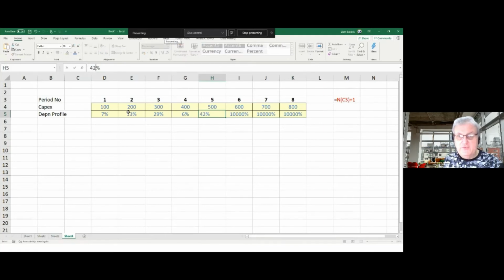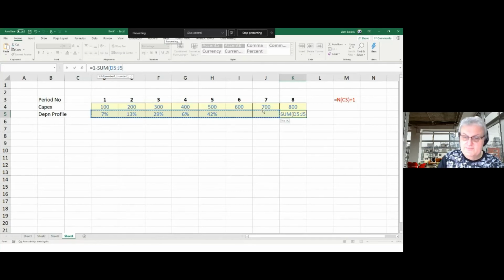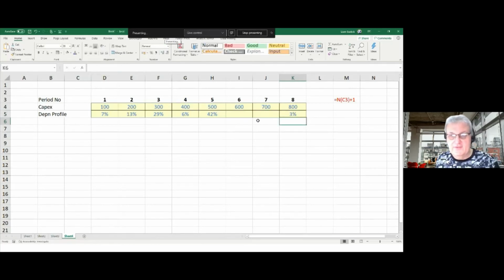What should we do here? 42%, and I'm going to delete, and in the final one, I'm going to get equals 1 minus the sum of all the rest, so that I've definitely got it adding up to 100%. 3% in this case. So that's how it's going to go. Well, let's put the 3 in here, and then we've got 0 in the others. So I can work out what my actual depreciation value is.